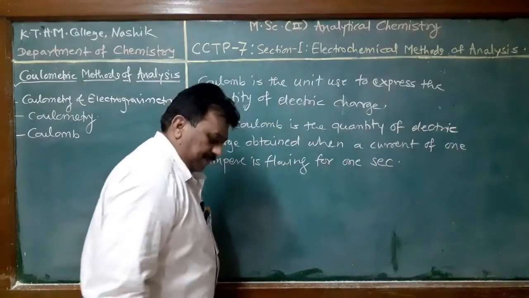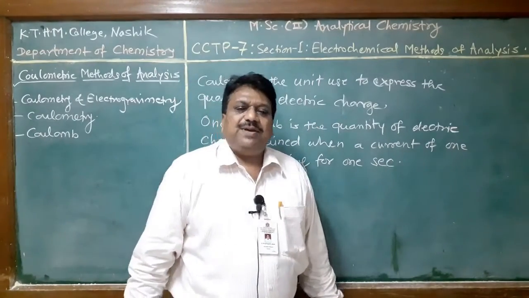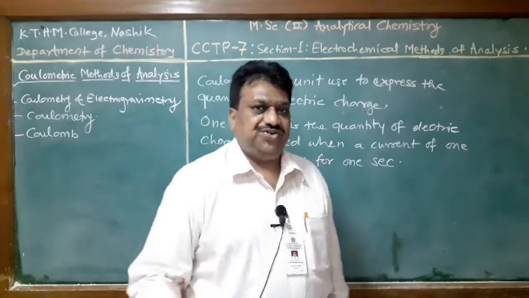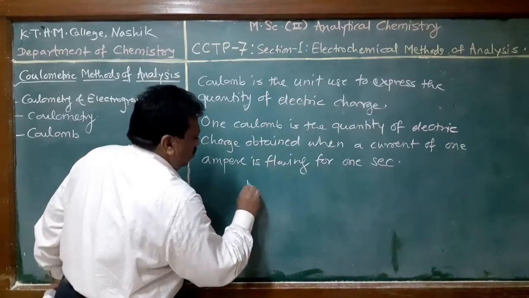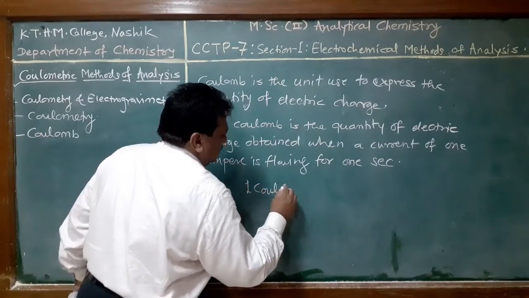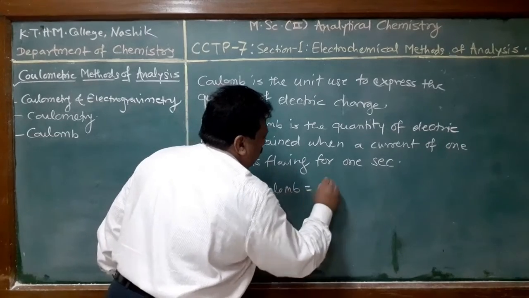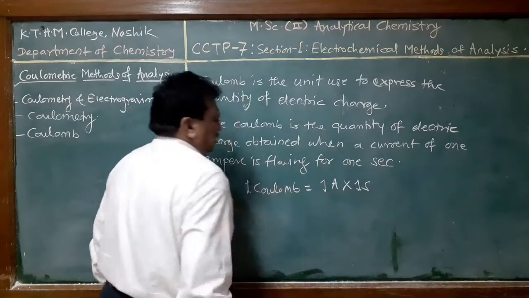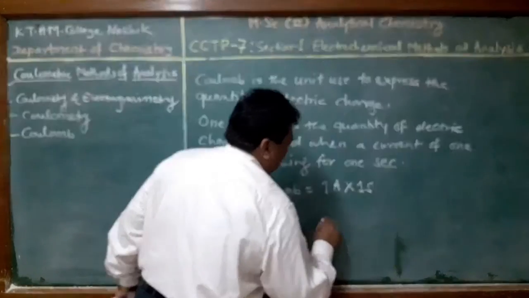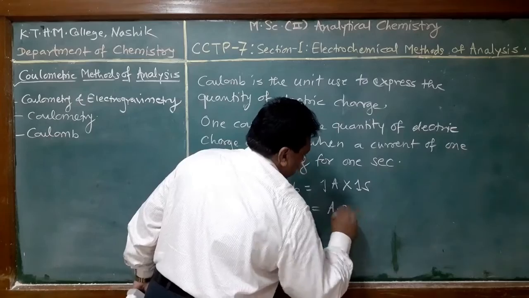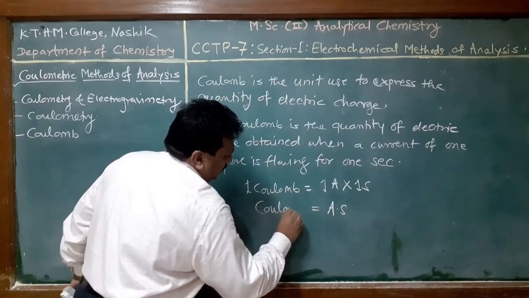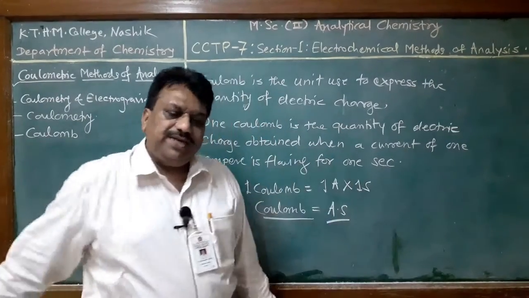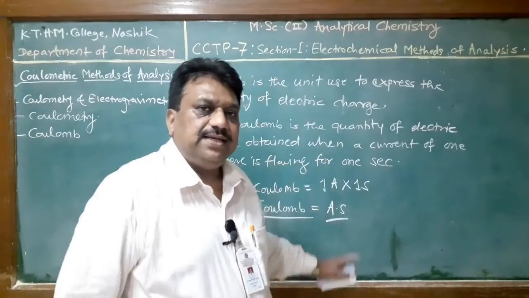Therefore, current strength of 1 ampere flowing for 1 second, this is a 1 coulomb charge. Therefore, 1 coulomb is equal to 1 ampere into 1 second. That means a product of ampere second is the coulomb. And coulomb is a unit used to express the quantity of electricity.